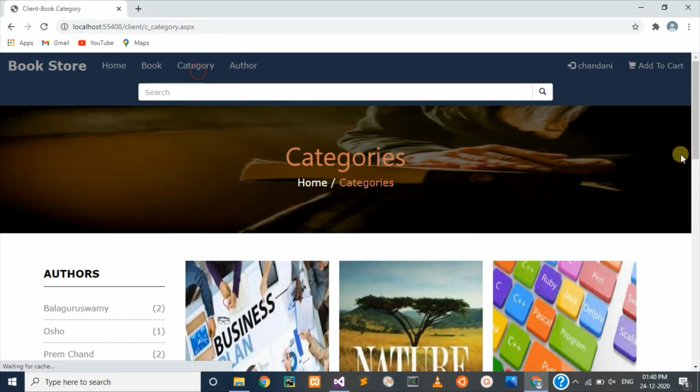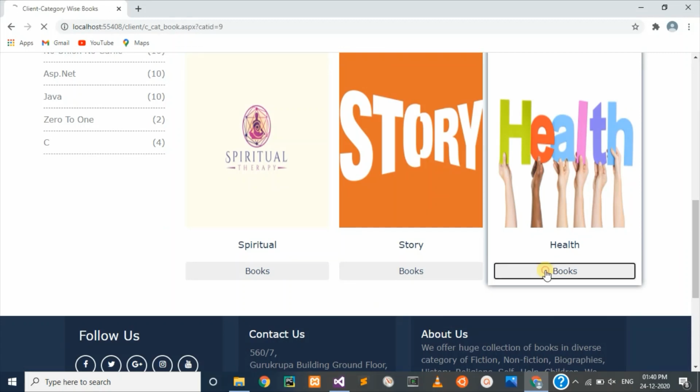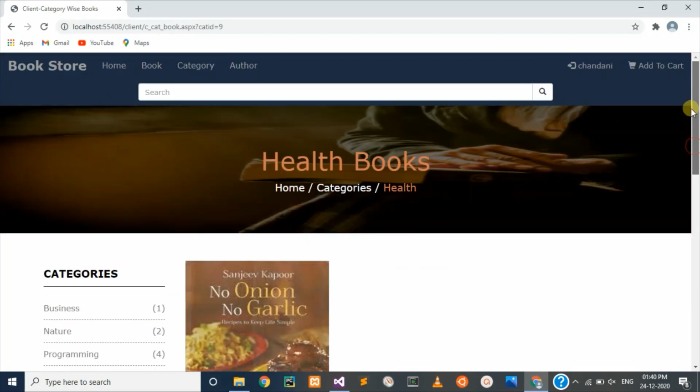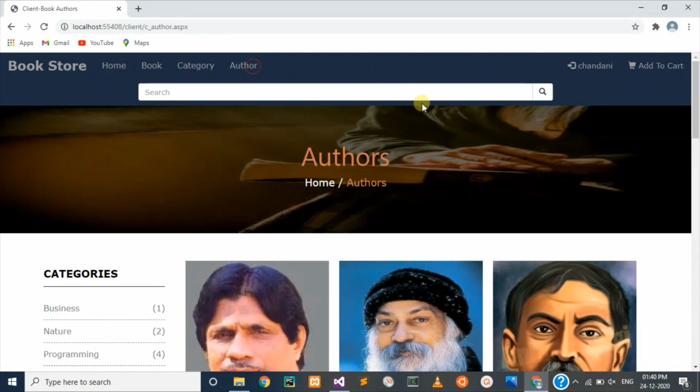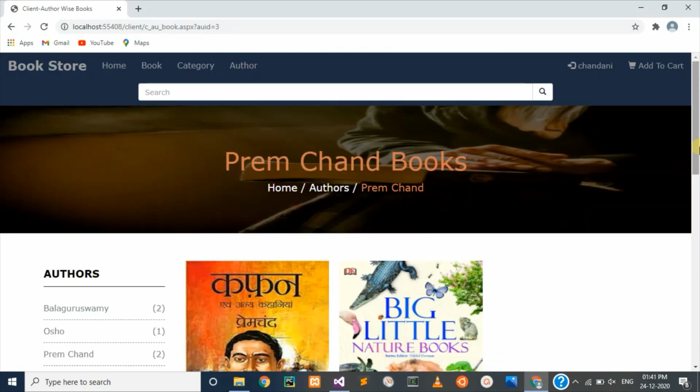Here we have categories. From here you can directly go to particular category books and particular author books. If you want to go, you can go.